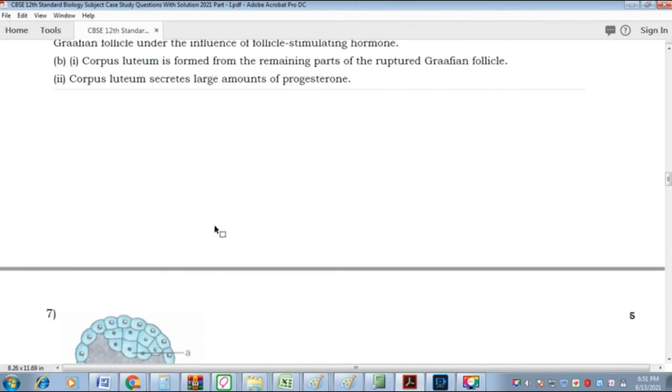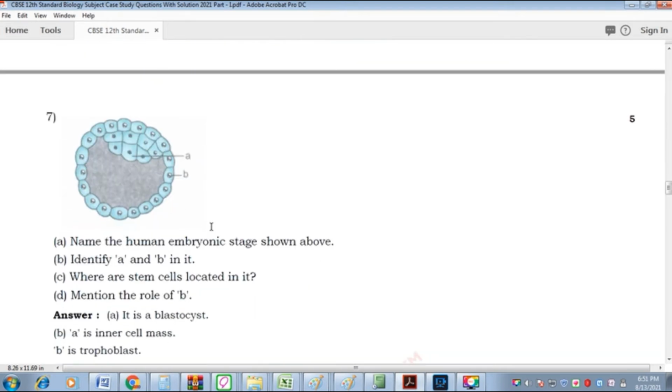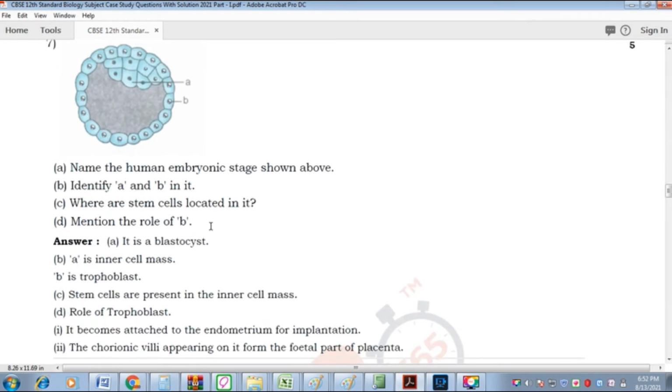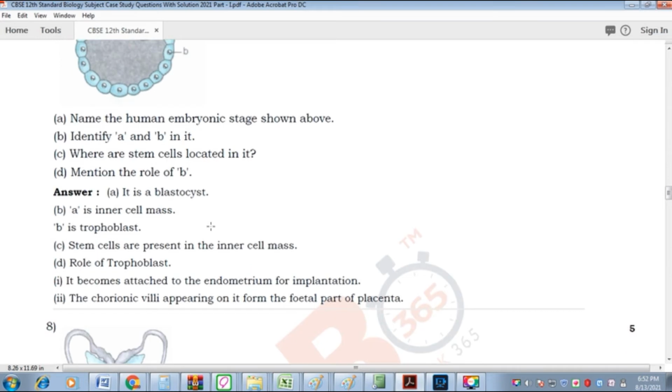There is a slight difference in the mark pattern and also the question dimension compared to other questions. So don't worry about the case study and the new question pattern. Just practice case study questions day by day and you will get a clear idea about it.